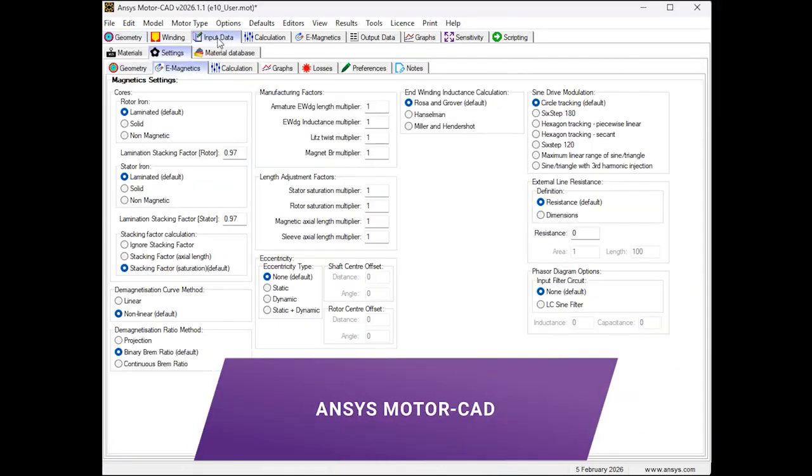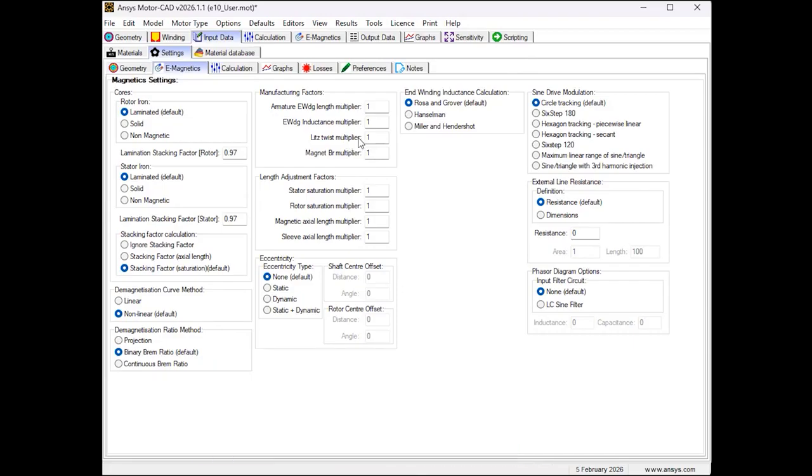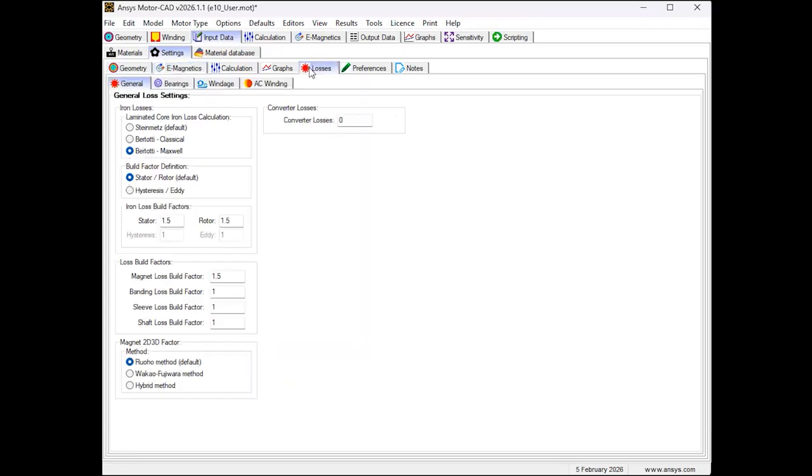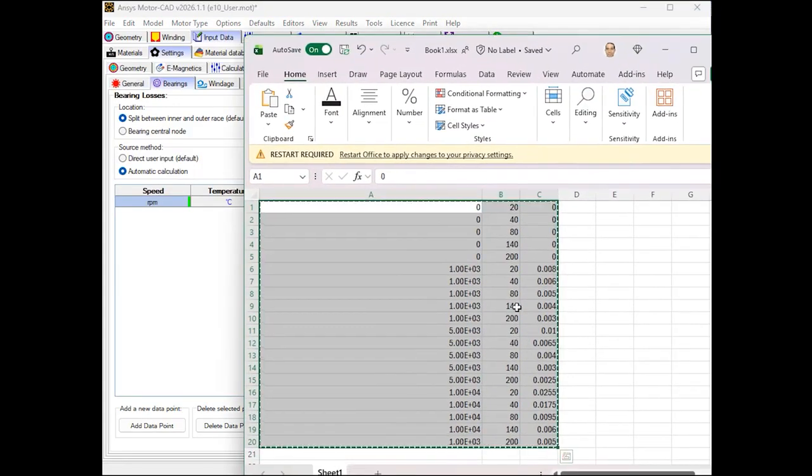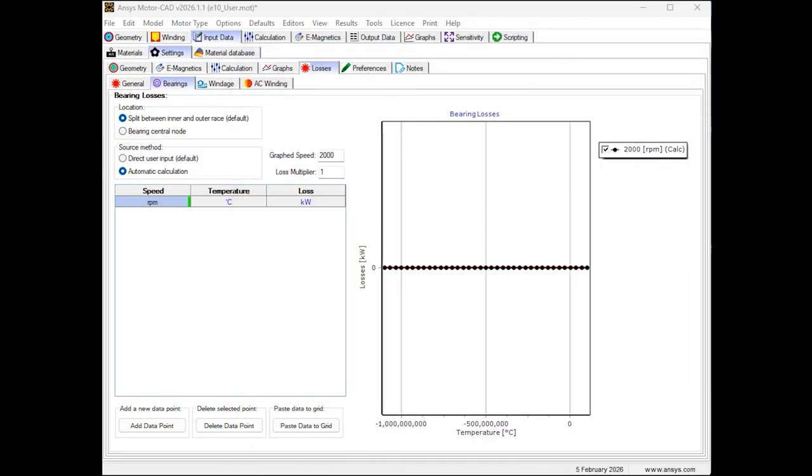Motor-CAD introduces easier, more accurate loss modeling with new twist factor support for Litz wire calculations and improved inputs for bearing, sleeve, and bending losses. Workflow speed also increases with sleeve and bending losses now selectable directly from field plot drop-downs. These enhancements give engineers more precise efficiency predictions and a faster, smoother setup experience, enabling better machine optimization with greater confidence.